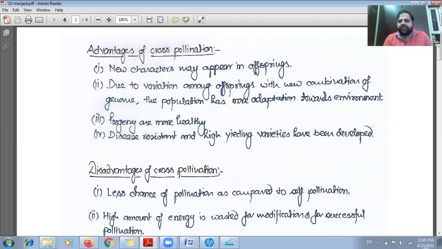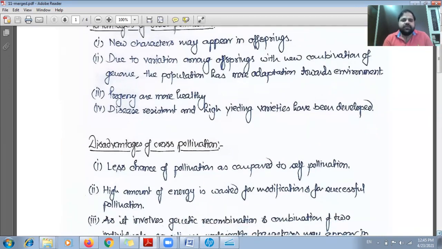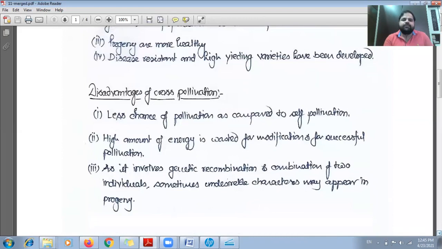But at the same time, there are some disadvantages with this cross pollination. The first point is less chance of pollination as compared to self-pollination. Since cross pollination requires two different individuals, there is very much less chance of the pollination as compared to self-pollinating plants.